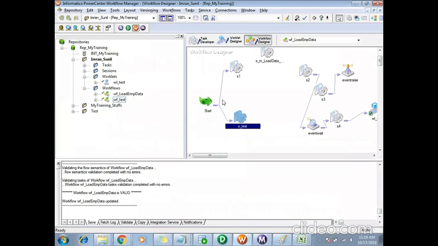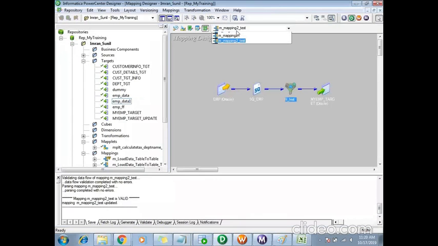Why? What was my first workflow? This one. It is extracting the data from the table and loading to a target. It was taking 10 minutes. Now, even my test mapping, which just extracts the data from the source and is not even loading to the target because the filter condition is false, is taking 10 minutes.